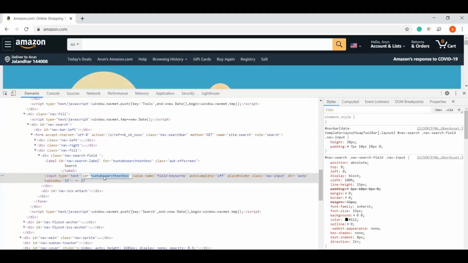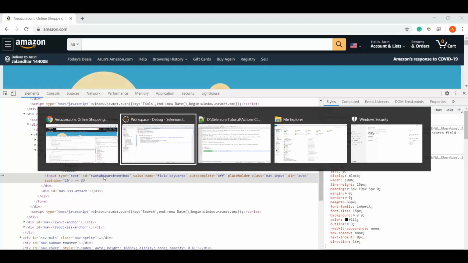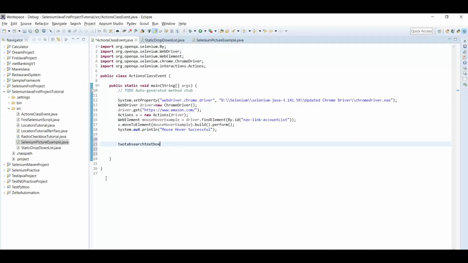Two tab search text box. Okay guys, it is quite easy, nothing is difficult, but again it needs a lot of practice. So let's just create another element. I used to create elements that will make this easier for you.